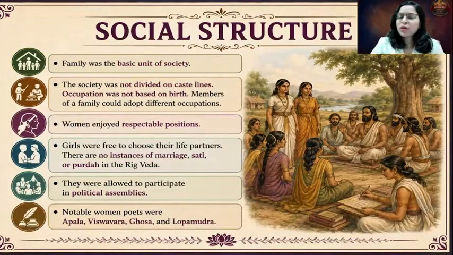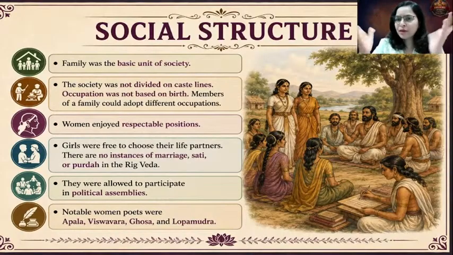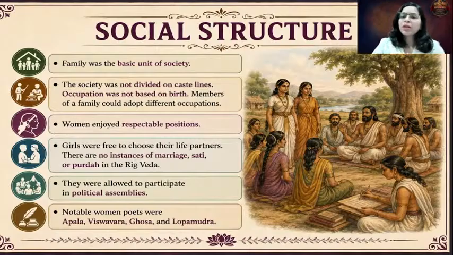Fine. Now let us try to understand the social structure of the Aryans. We have understood the political structure of the Aryans. Now let us understand the social structure. We already know that the basic unit of the Aryans was the family. Further, a group of families formed a Kula, a group of 4 or 5 families. Now, the most important thing about the early Vedic period is that the caste system was not present. People had the freedom and liberty to choose their occupation as per their choice. So occupation was not based on birth.